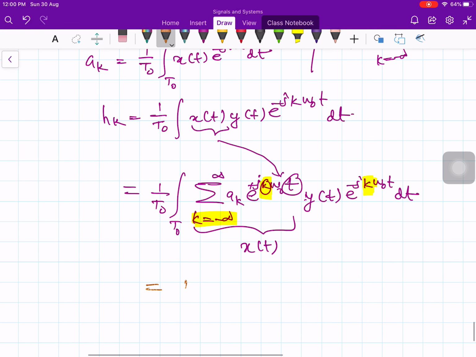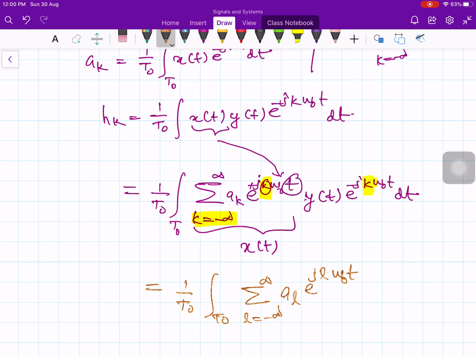So the index of summation is changed to differentiate between the two indices k and l. So 1 over T naught, then change the indices. Instead of k, let me put the sum over l equal to minus infinity to plus infinity of a_l e to the j l omega naught t, times y of t e to the minus j k omega naught t dt.